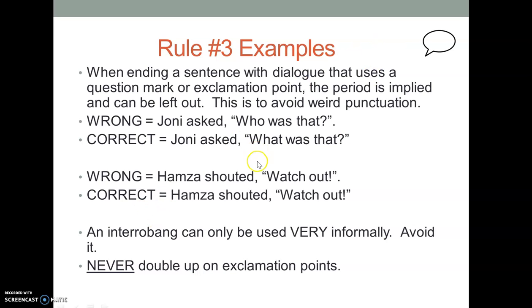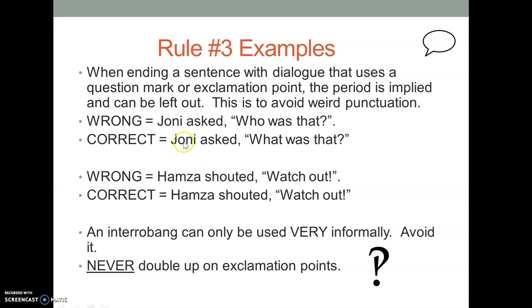Wrong example: Hamza shouted, "Watch out!" with a period. Instead it would be Hamza shouted, "Watch out!" No period necessary. So you're saying, oh wait, can't I put a question mark and an exclamation point because he's shouting a question? That's called an interrobang, and it's not really an official punctuation mark we use in writing. It's used in some advertisements and some forms of writing. I'm going to discourage you from using it. It's very informal and it's confusing. Moreover, it shows that as a writer, you don't know how to make a decision about what you're doing.